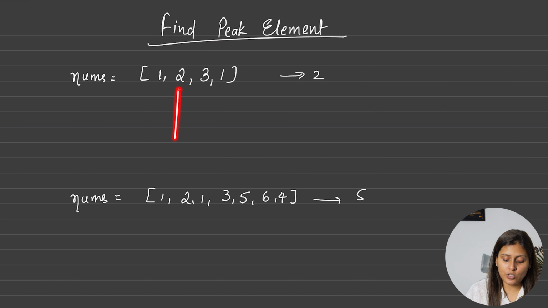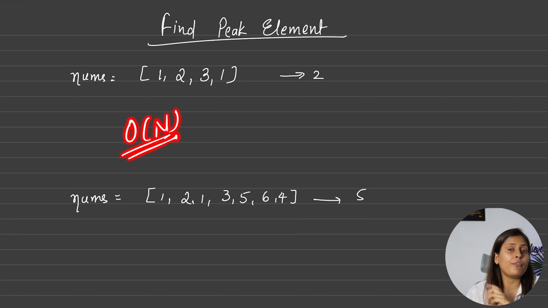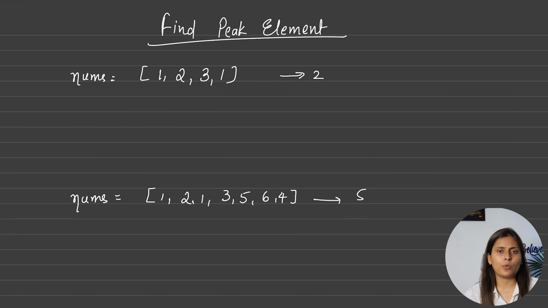But in this case 2 is not. 2 is greater than 1, yes, but 2 is not greater than 3, so hence 2 cannot be a peak element. Similarly we will move our i here, and now we will see yes, 3 is greater than 2 and 3 is greater than 1 also. So hence 3 is the peak element, and then we can return that ith index. The time complexity will be O of n in that case, but the question expects us to submit the logarithmic of n solution. Let's see how we can do that.